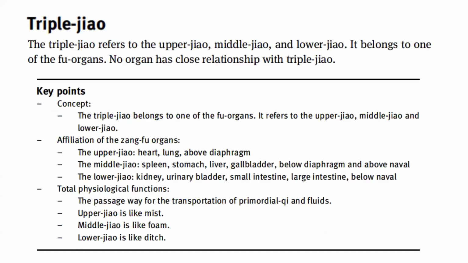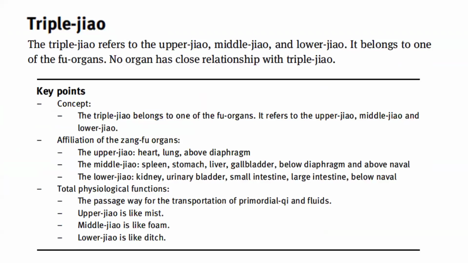Affiliation: the upper jaw would be heart, lung, and above diaphragm. Middle jaw, spleen, stomach, liver, gallbladder, below diaphragm and above the navel. The lower jaw, kidney, urinary bladder, small intestine, large intestine, below the navel. Total physiological functions: the passageway for the transformation of primordial qi and fluids.